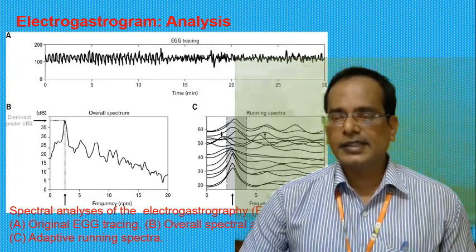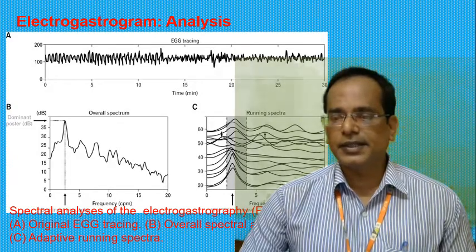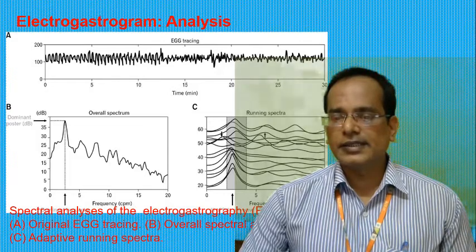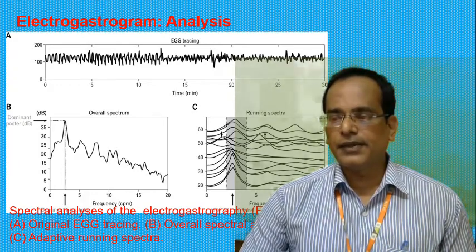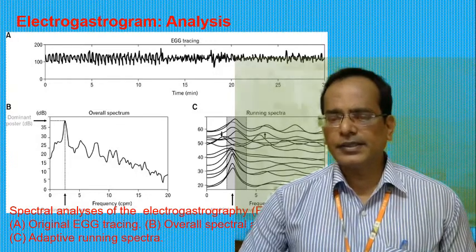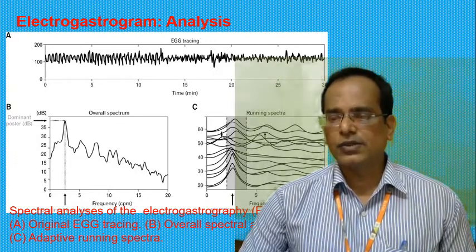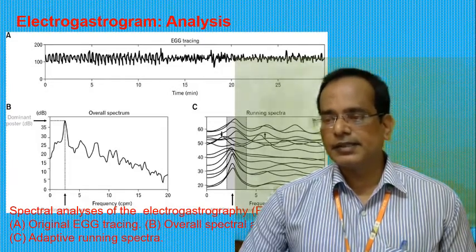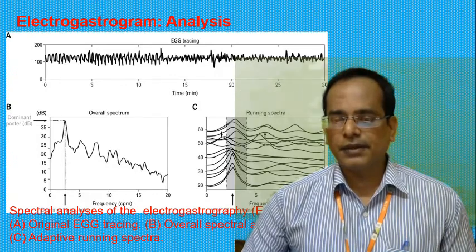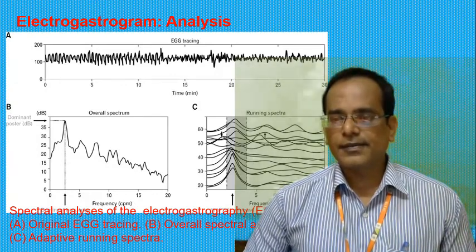Clinically, the EGG parameters that can be extracted from the spectral analysis include dominant frequency and power. So here the fasting-fed power ratio, percentage of normal gastric slow waves, percentage of gastric dysrhythmias, and percentage of power distributions.